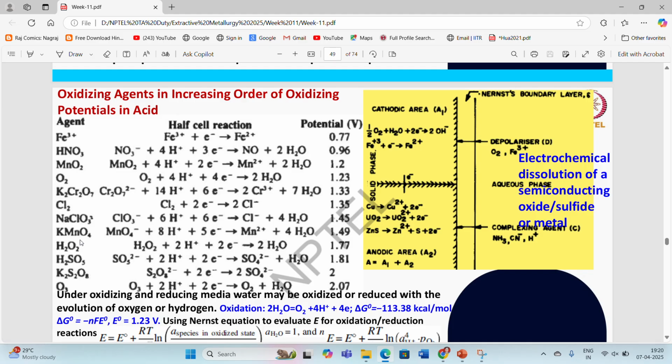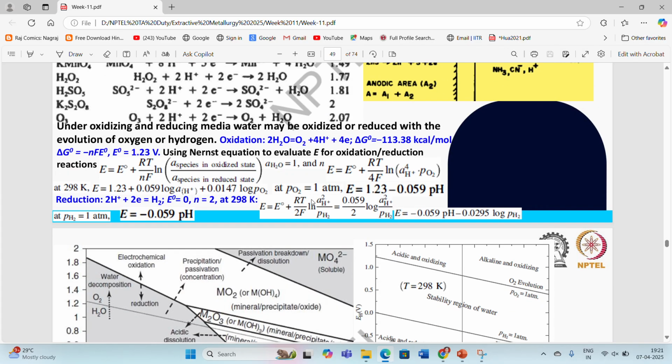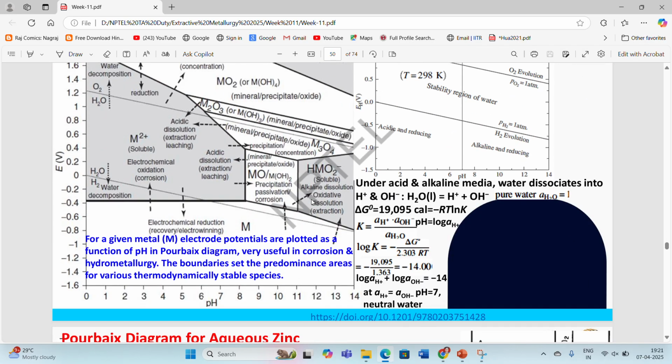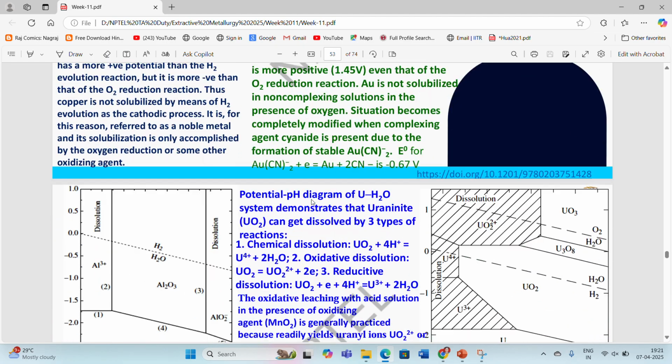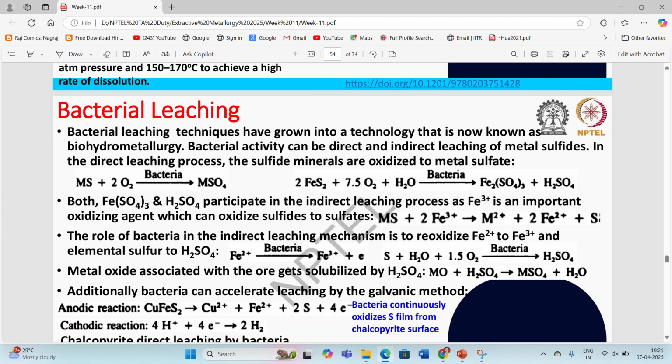Ozone is generally not used as an oxidizing agent due to the high cost of the ozone gas. However, in some cases, we can use the ozone gas as an oxidizing agent during the acid leaching process to increase the oxidative potential of the acid leach solution. So these are the four types of Pourbaix diagrams which we can create.